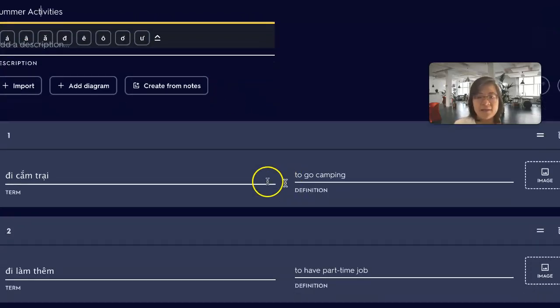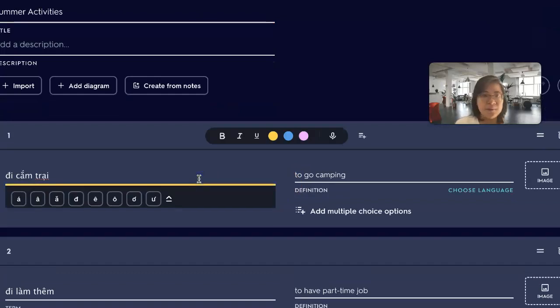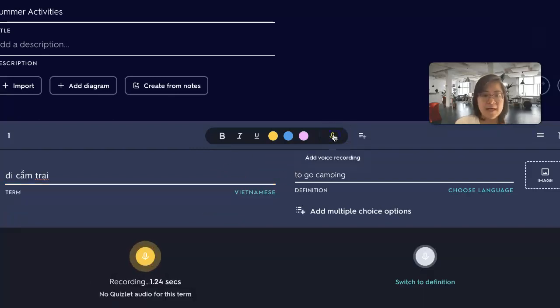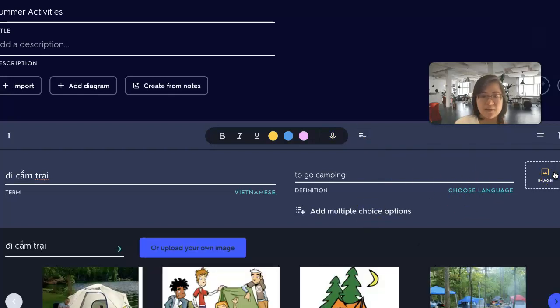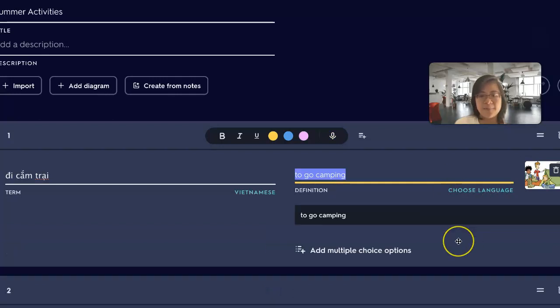Yeah. And then the cool thing with the Quizlet Plus is that, especially when you teach less commonly taught languages, you can create your own recording, which is very important for the students, because this kind of resources is rare. So, for example, đi cắm trại. That's how go camping sound in Vietnamese. I can also add an image here, like that.